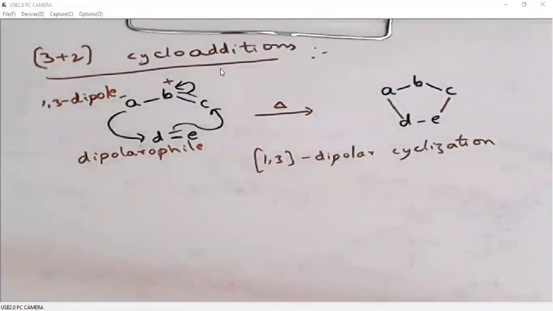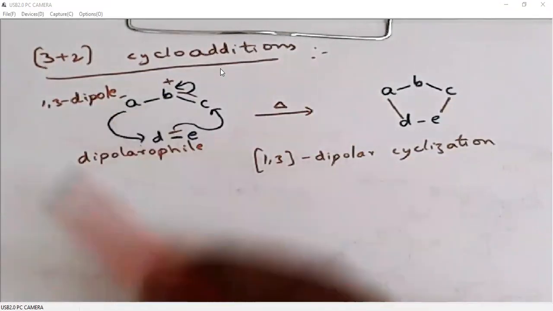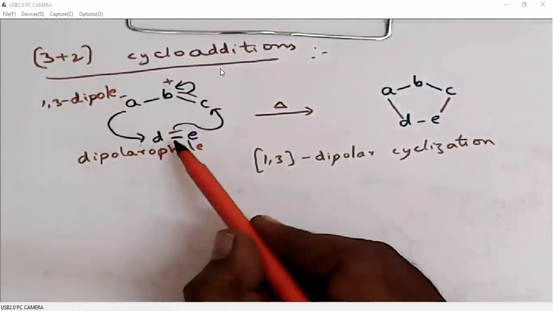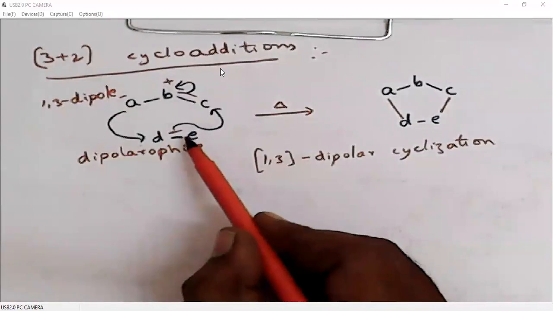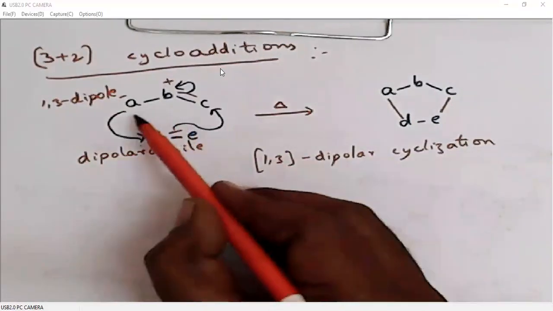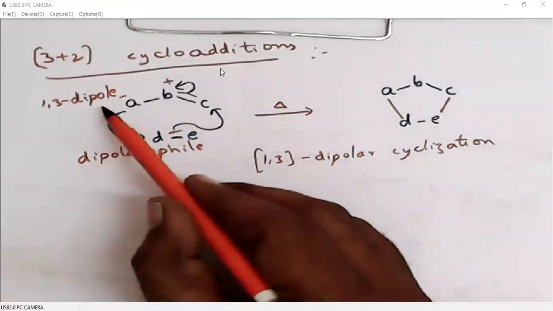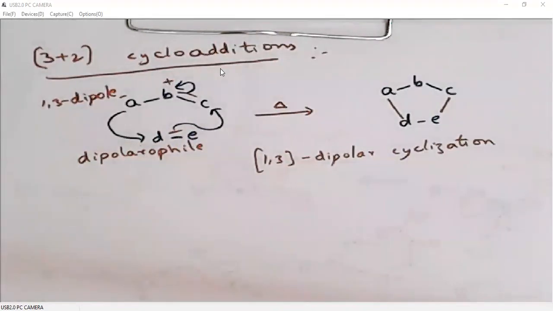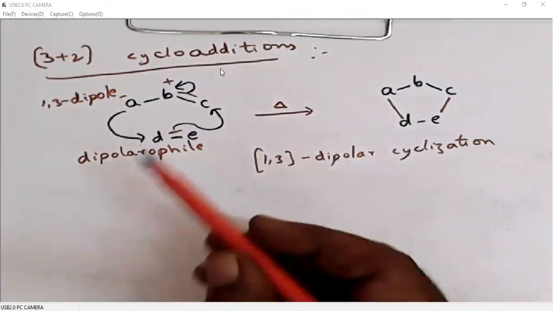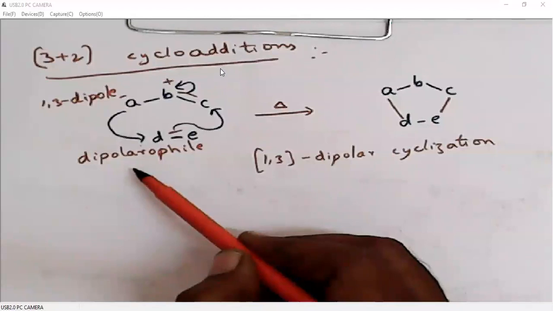There was a small correction in yesterday's class. Please change these headings. Okay. So the 2-atom system are normally alkene. Alkene in 3+2 cycloadditions is called as dipolarophile, whereas a 3-membered system in 1,3 is known as 1,3 dipole. So a 3+2 cycloaddition is essentially a cyclization between a 1,3 dipole and dipolarophile.